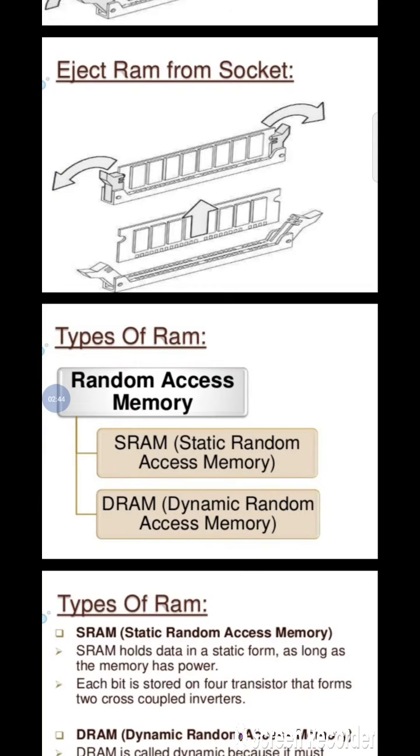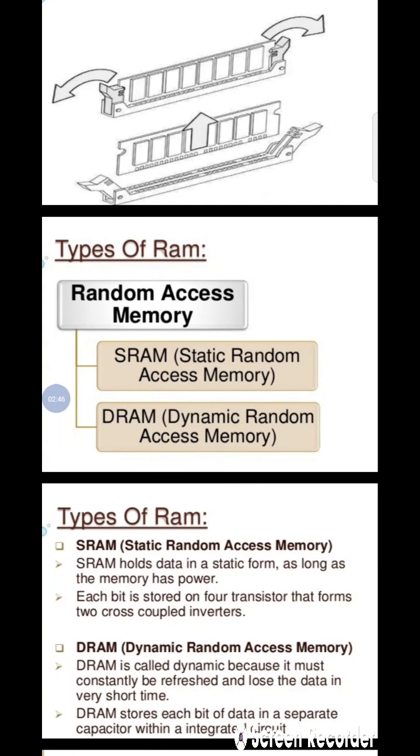Types of random access memory. They are mainly divided into 2 types, SRAM and DRAM. The full form of SRAM is static random access memory, and DRAM is dynamic random access memory.